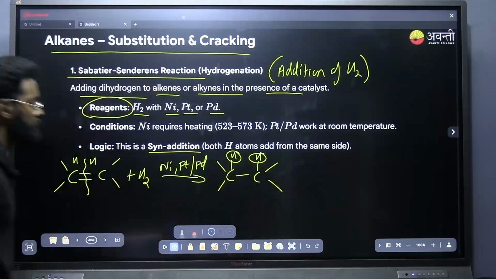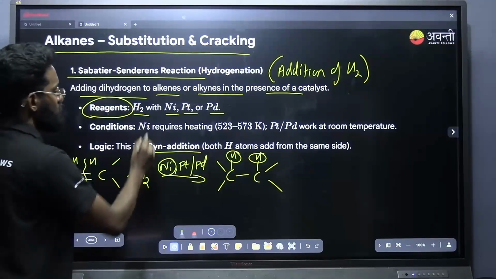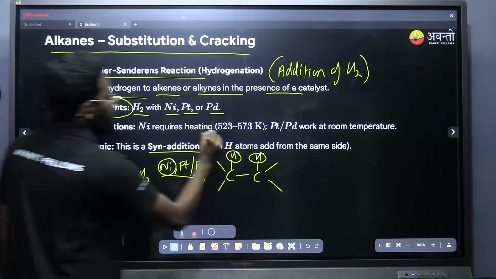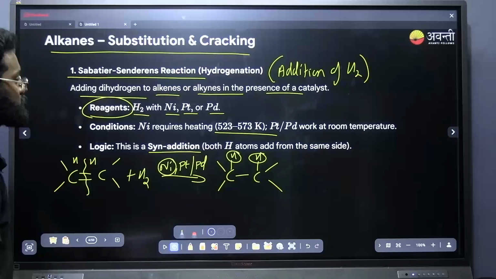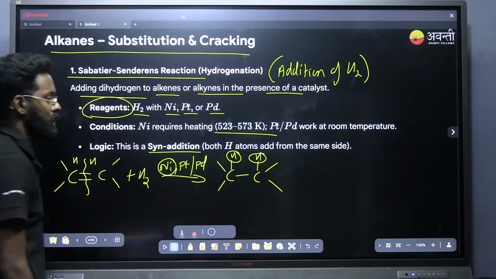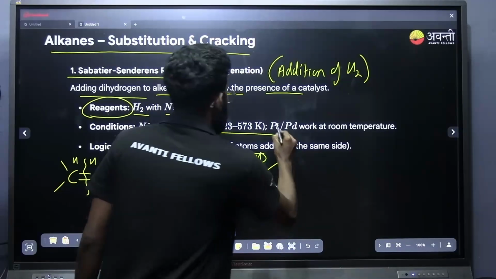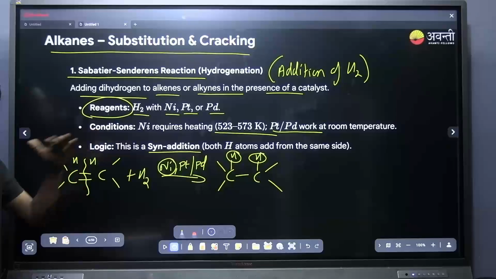Whenever you are using nickel, what is the point you should note down? You should use a temperature of 523 to 573 Kelvin. That is the temperature you should keep when you are using the nickel catalyst. For platinum and palladium, there is no need for a higher temperature, they need only room temperature.